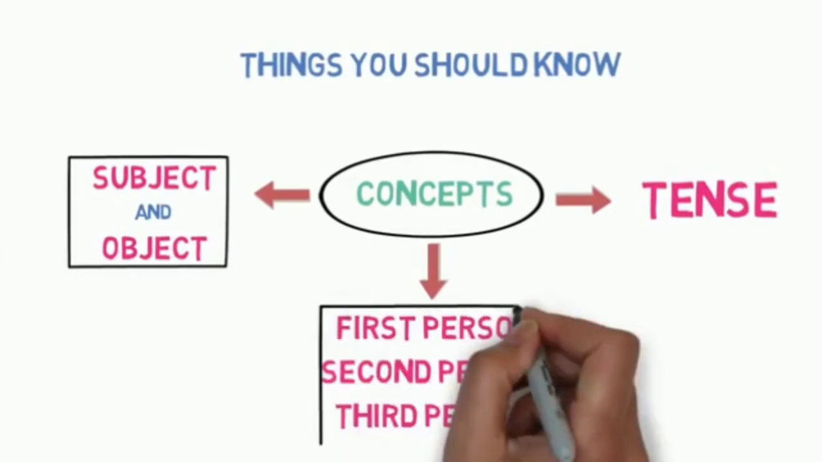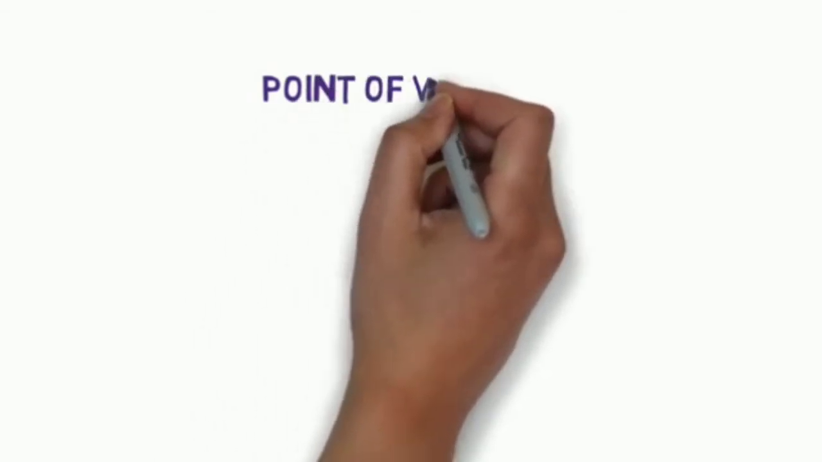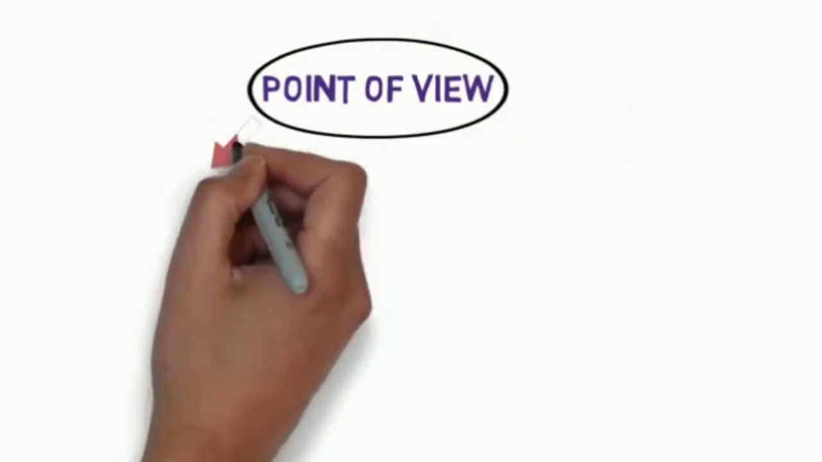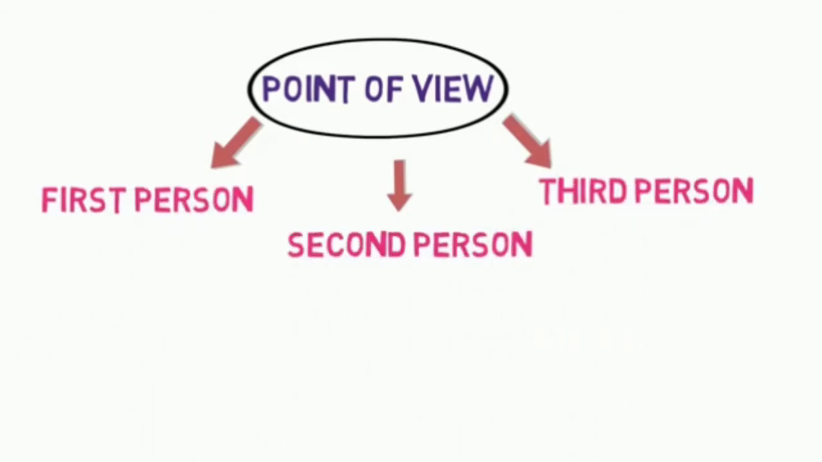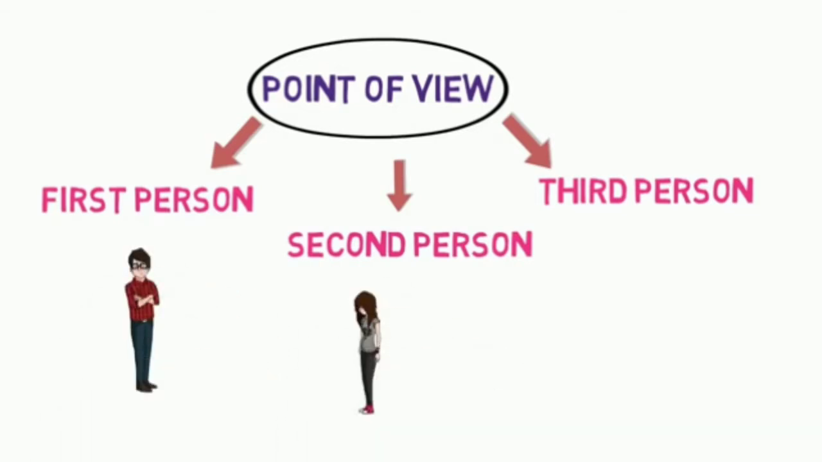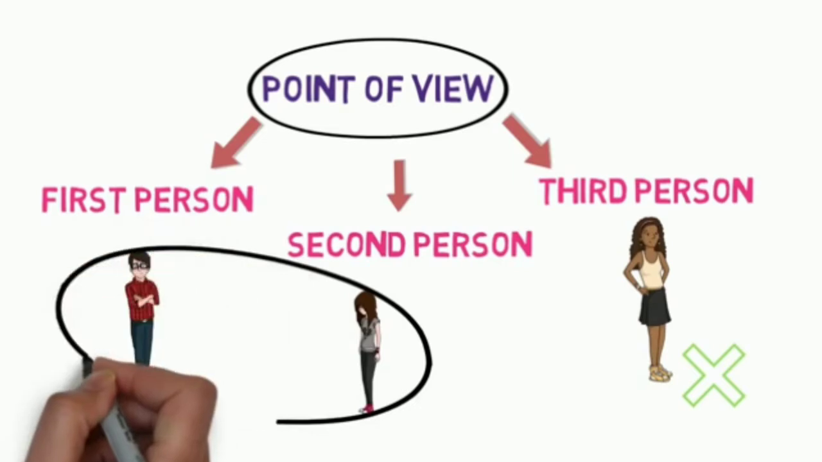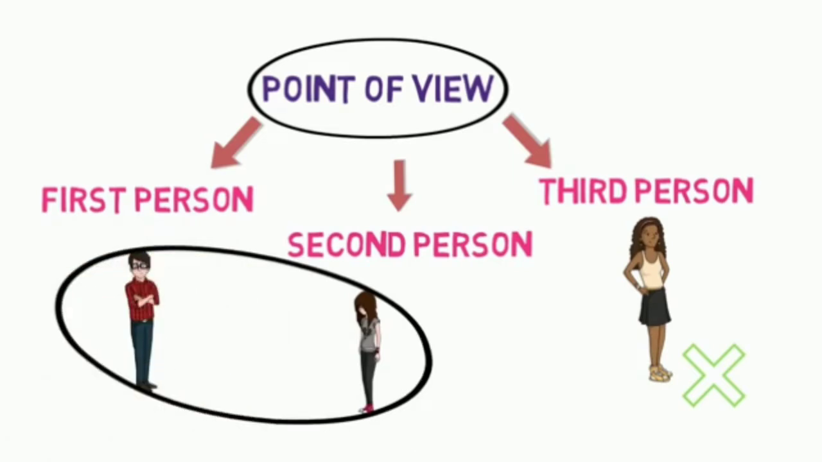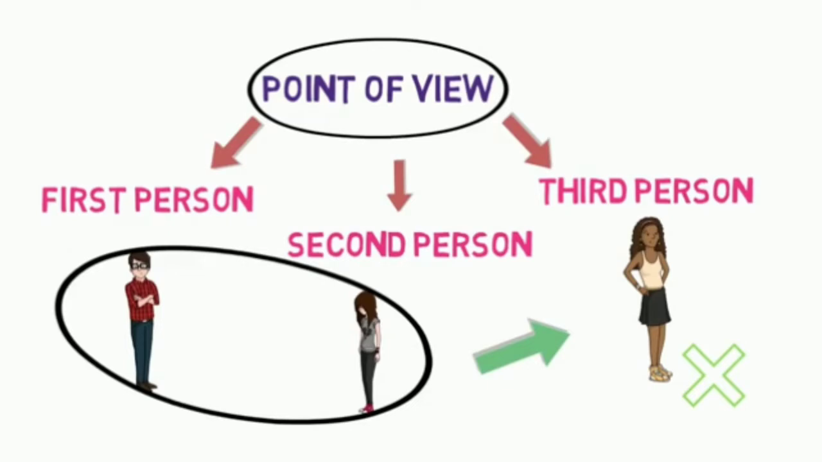Now let's understand what first person, second person and third person are. For that, we need to understand point of view. Basically, there are 3 points of view in English: first person, second person and third person. Let's understand it with the help of an example. If Ravi and Isha are in the room and Ravi is telling something to Isha about Nikita, who is not present in the room, then Ravi is the first person as he is the one who is speaking. Isha is the second person as she is the one who is listening to Ravi, and Nikita is the third person as she is not present in the room while they are talking.